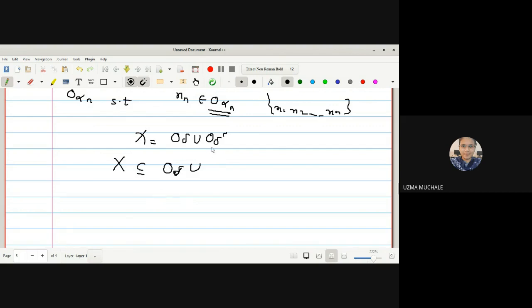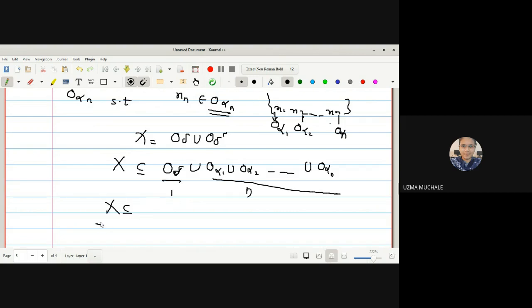Instead of writing a single element, in place of x1 we write O alpha 1, in place of x2 O alpha 2, and in place of xn O alpha n. That's why the equality relation becomes a superset relation. So X is covered by O delta union O alpha 1 union O alpha 2 and so on up to O alpha n. This is n plus 1 sets, so we can say X has a finite subcover.